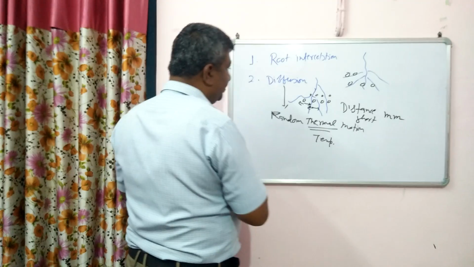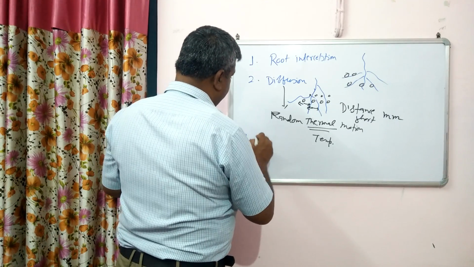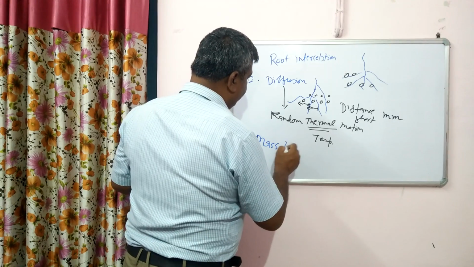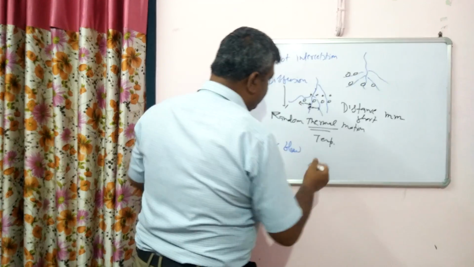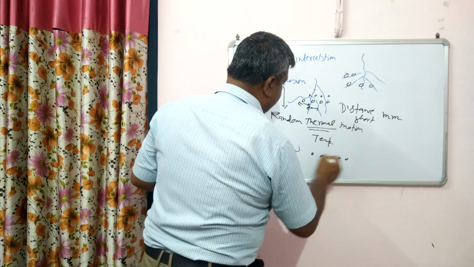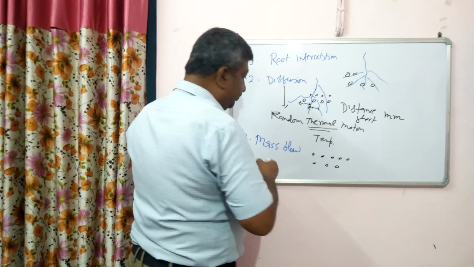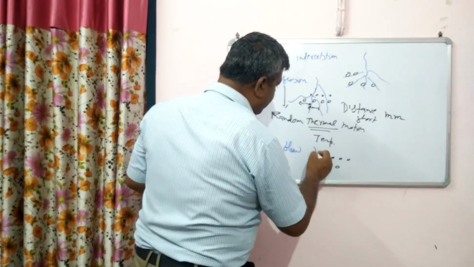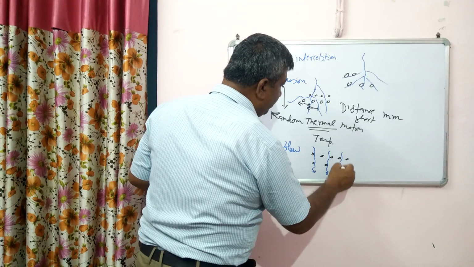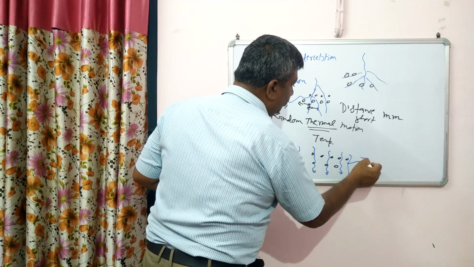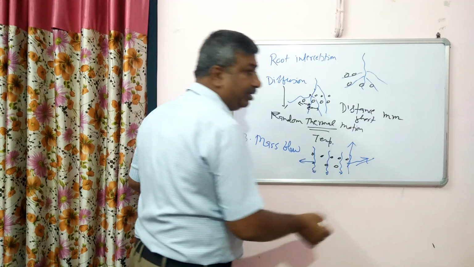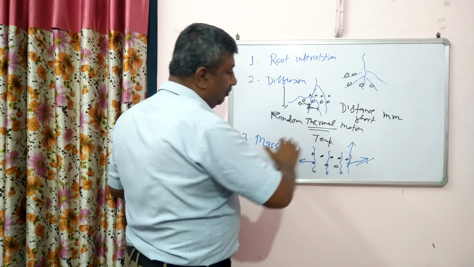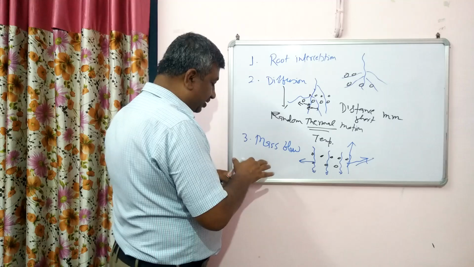And third is the mass flow. In case of mass flow, nutrients move along with the water. So this water is moving, the nutrients are also moving with the water. As the water moves this side, the nutrient also moves this side. If water is moving upward, then nutrients move also upward. So availability is highest in case of mass flow.